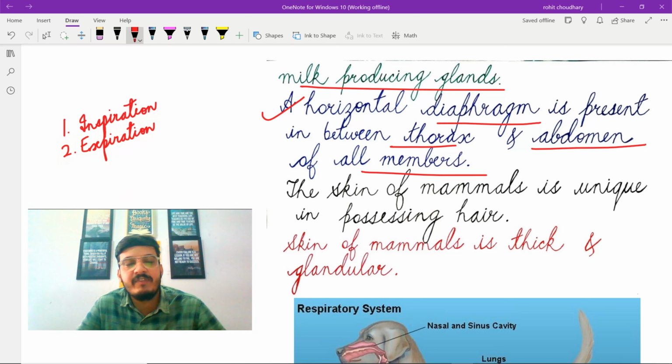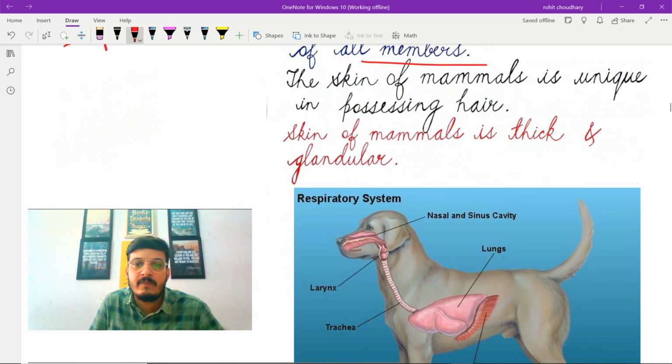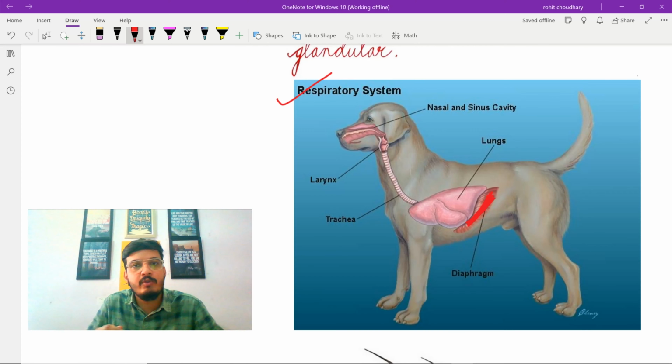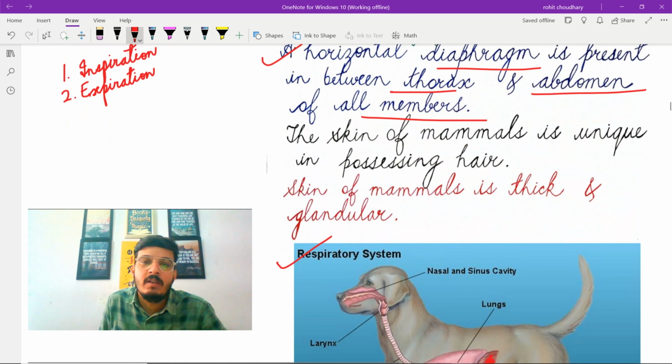So with the help of this muscular organ, that is diaphragm, breathing occurs. As we can see in the respiratory system of a dog, here lies the diaphragm. So as we can see, this is a muscular organ and due to its contraction and relaxation, the process of breathing takes place. The next characteristic feature is the skin of mammals is unique in possessing hair.